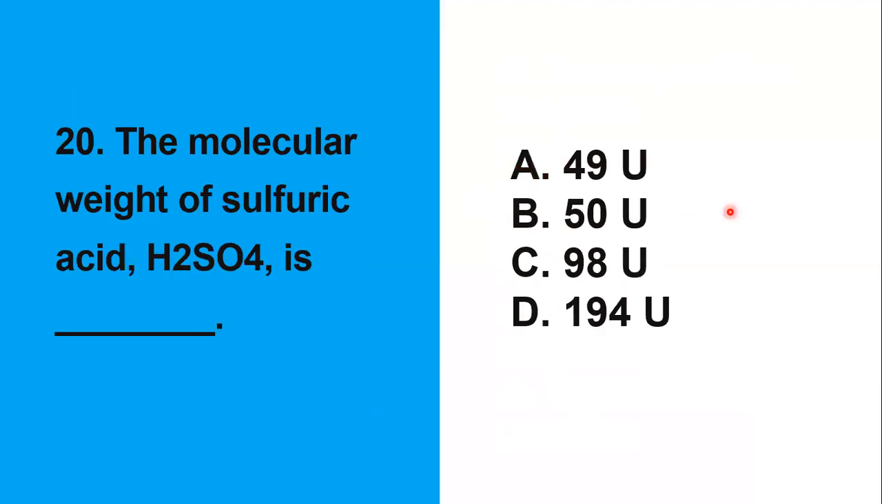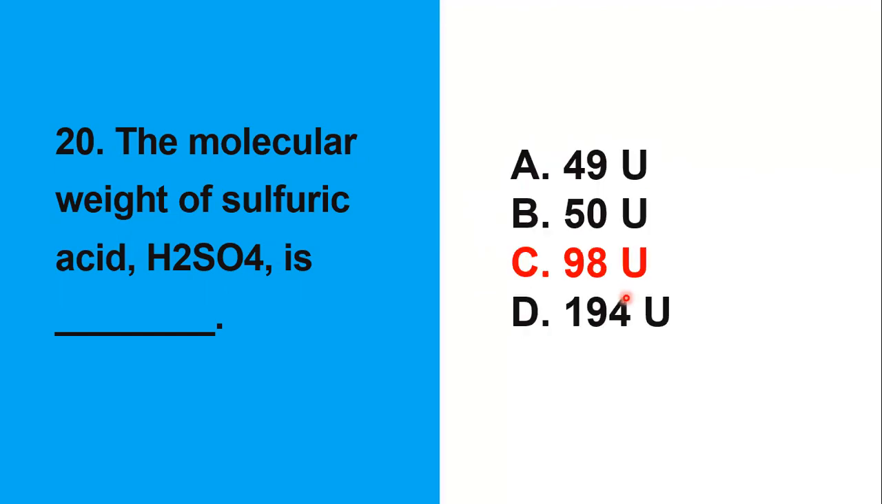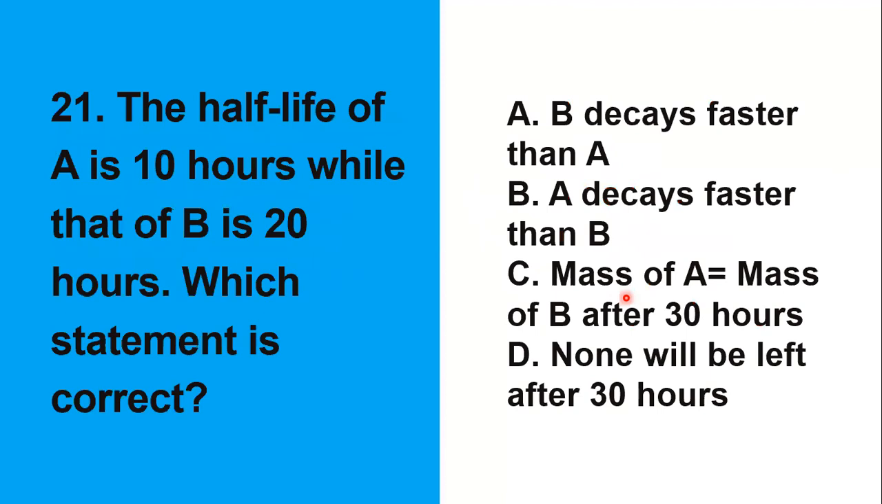20. The molecular weight of sulfuric acid, yung H2SO4, is what? Dapat alam natin yung kaakibat na atomic mass nitong H2 at SO4. So, by getting all of the information, we will have this one. Sa isang hydrogen, meron tayong 1.0 u. Sa isang sulfur, meron tayong 32. At saka pag O, meron tayong 16. So, inputting everything, you will get 98 u kay sulfuric acid.